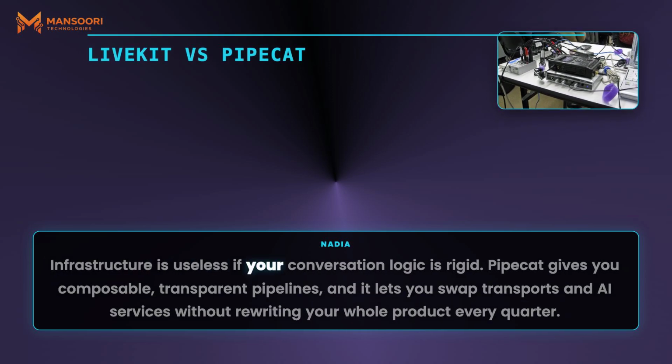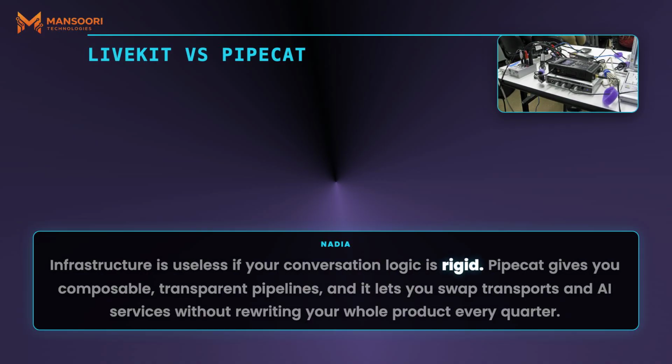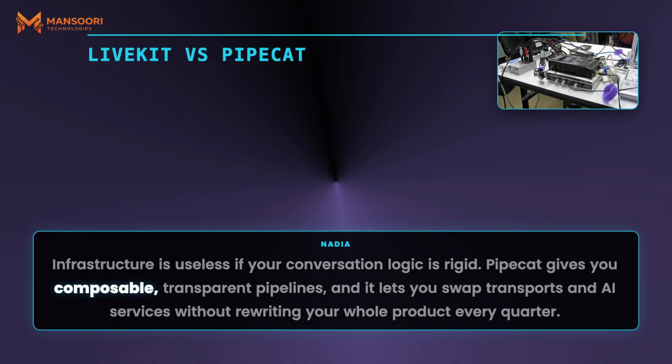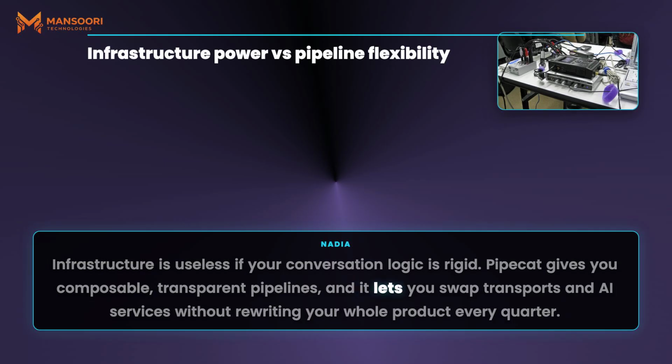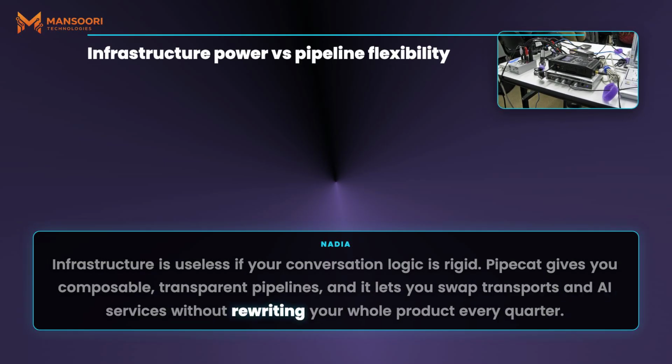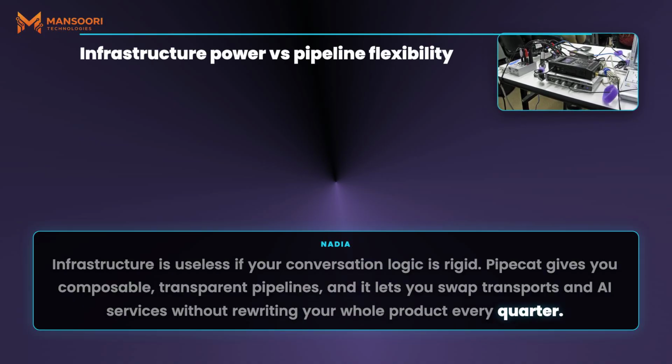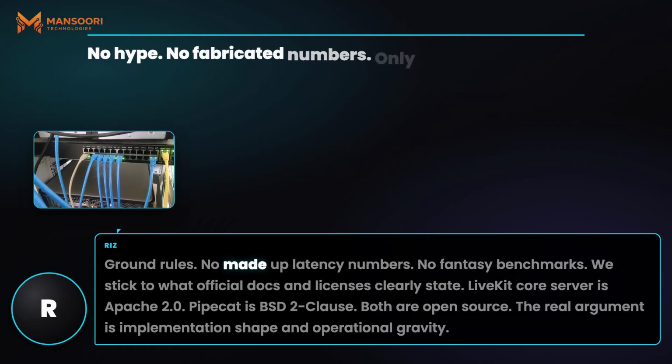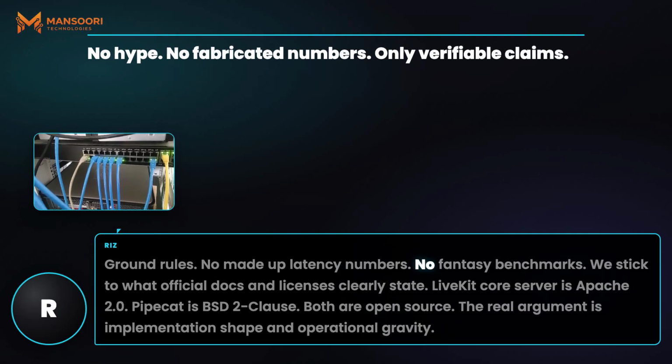Infrastructure is useless if your conversation logic is rigid. Pipecat gives you composable, transparent pipelines, and it lets you swap transports and AI services without rewriting your whole product every quarter. Ground rules: no made-up latency numbers, no fantasy benchmarks.